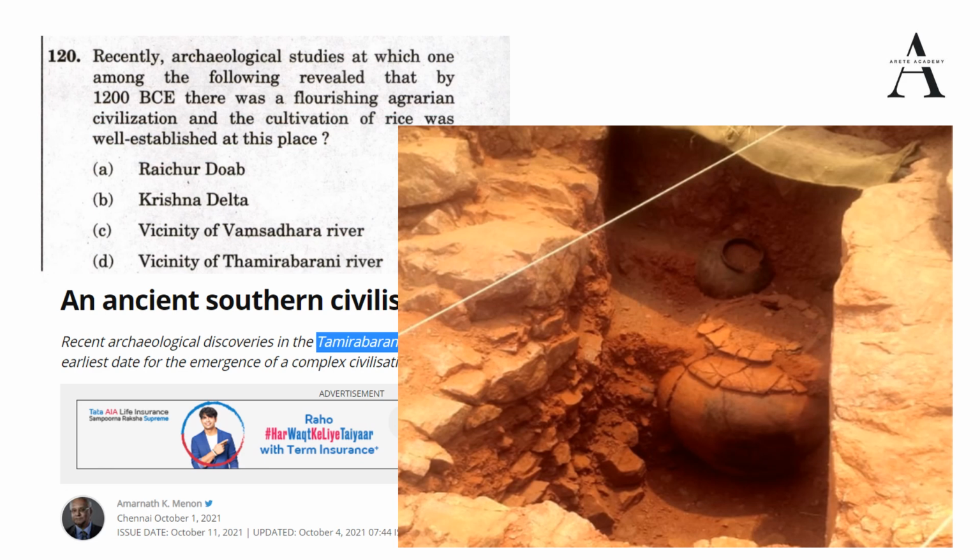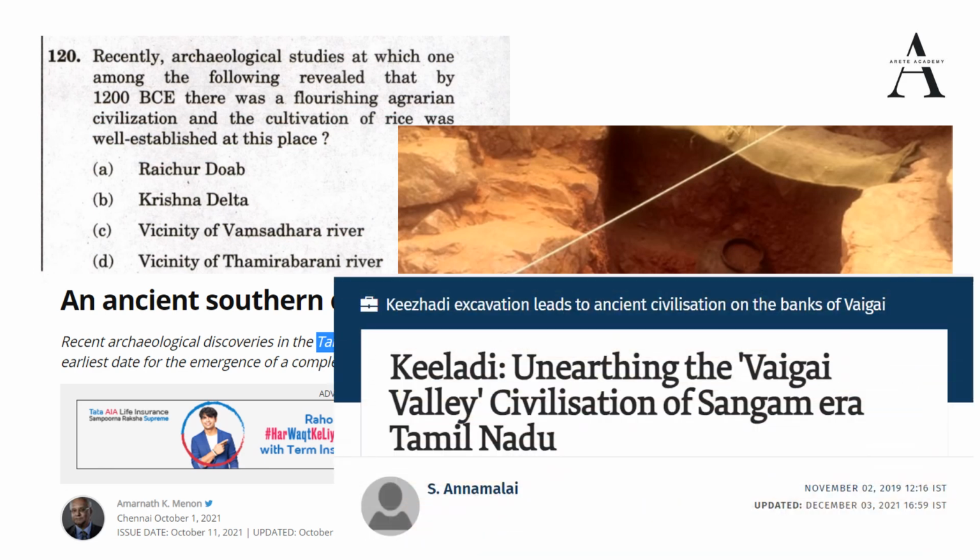Okay, so remember this, that if this question will be asked by UPSC again, then your answer should be Thamirabarani River. We'll see the map of Thamirabarani River, where it is located exactly and where it drains, whether it is a tributary of any river or not. Okay, but before that, whenever we are reading the newspaper, we would have also come across, last year or 2 years back, this news.